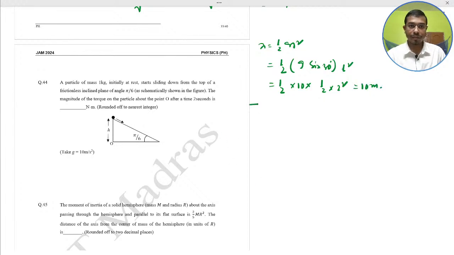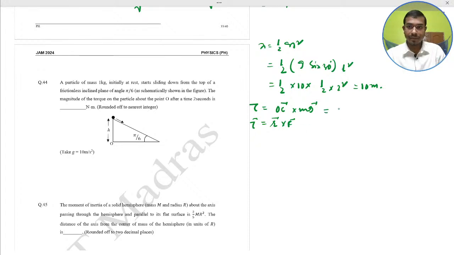So tau, magnitude of the torque, what? OC into mg. Basically the r cross f. Tau, the r cross f. R means OC and f means the mg.